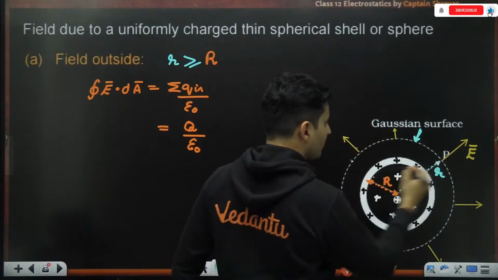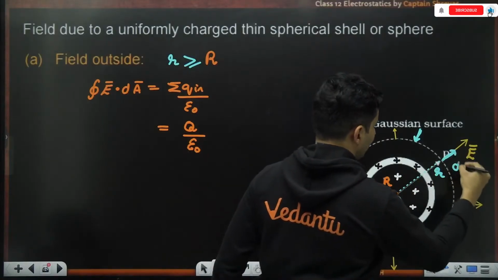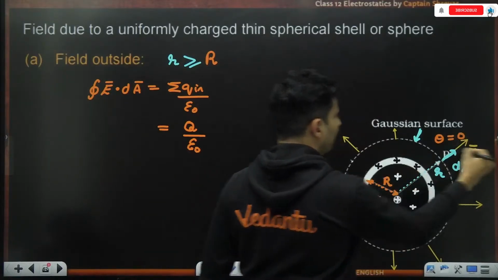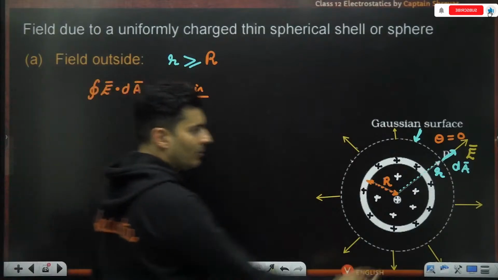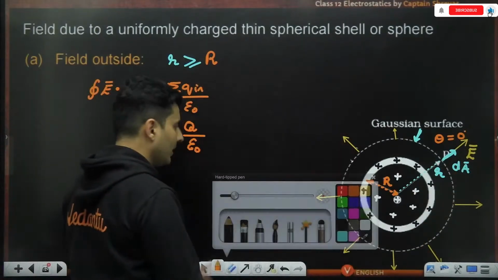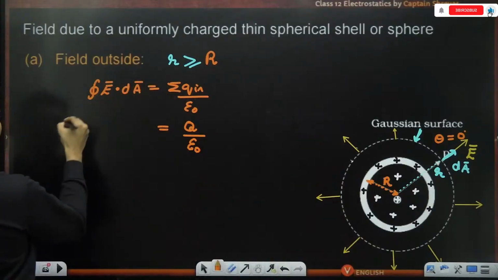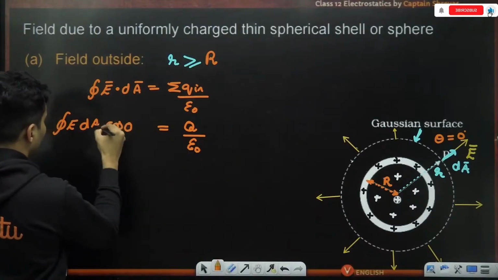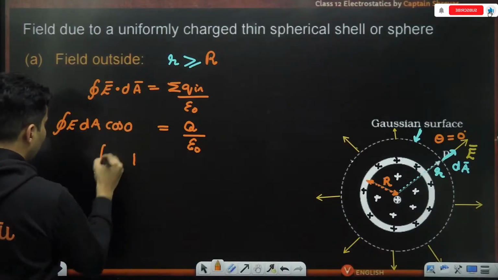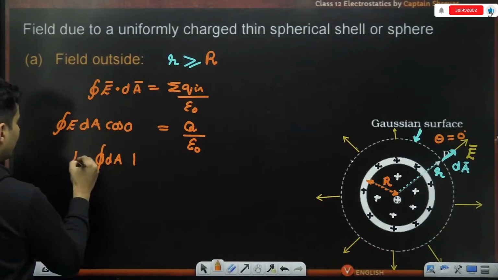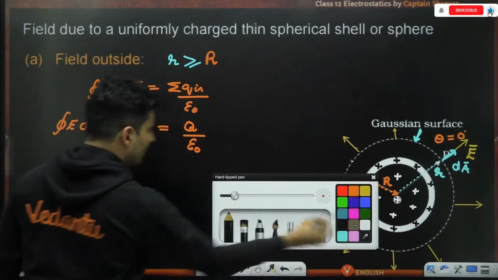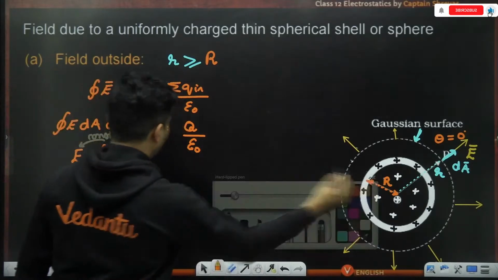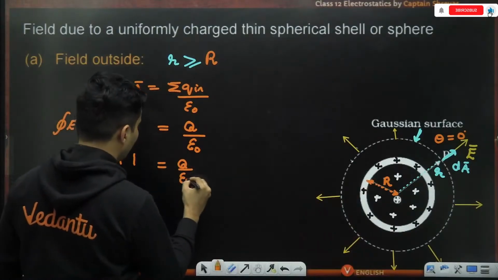Similarly, at each point, the area vector will be like this, parallel to the field. The angle made by the area vector with the field will be 0 degrees. So when I use Gauss's law, it will be nothing but E into dA into cos 0. Cos 0 is 1. I will be left with only the integral of dA, because the electric field comes outside the integral. Why has it shifted outside? Because it was a constant everywhere. Fair enough. This will be Q by epsilon naught.